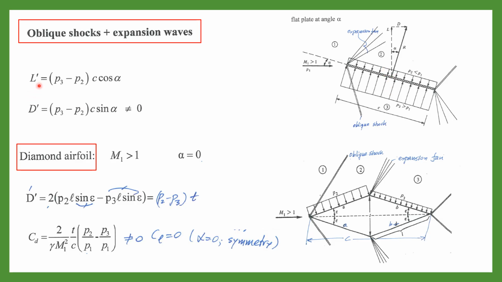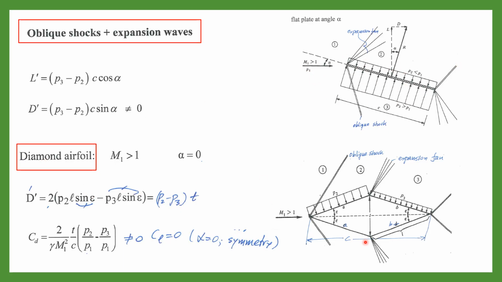For this airfoil, lift per unit width is equal to (P3, the pressure on the lower, minus P2, the pressure on the upper) times C, the length of the chord, multiplied by cosine alpha, and drag is (P3 minus P2) C sine alpha. Alpha is the angle of attack. This is not zero because we have waves. Due to these waves we have drag force, for, let's say, a flat plate airfoil.